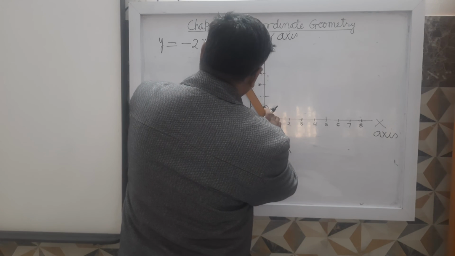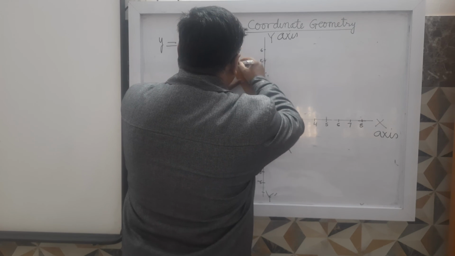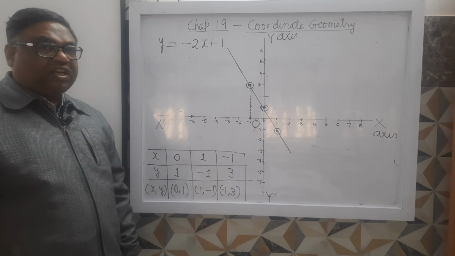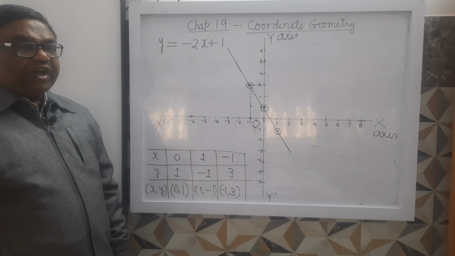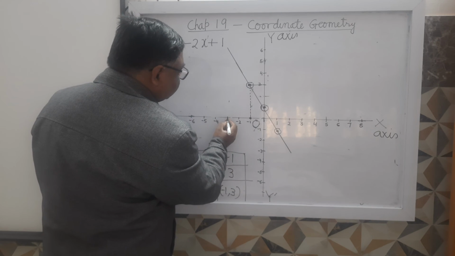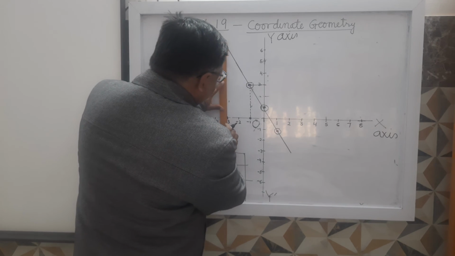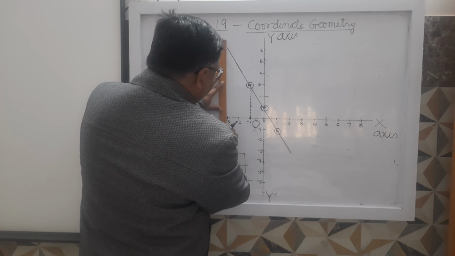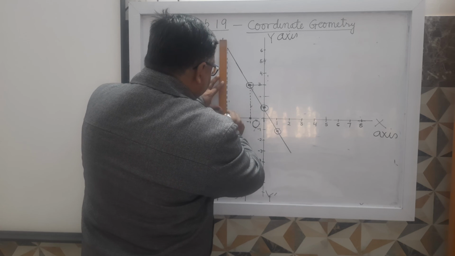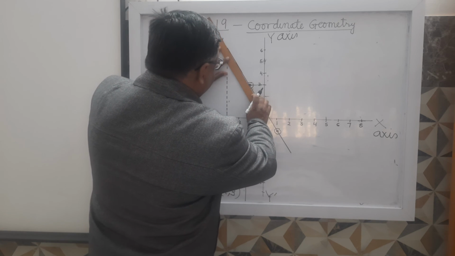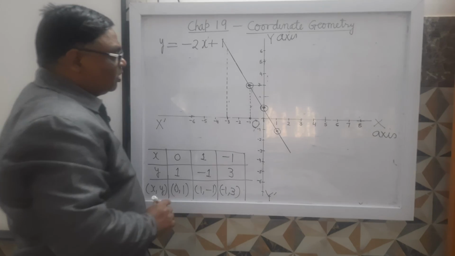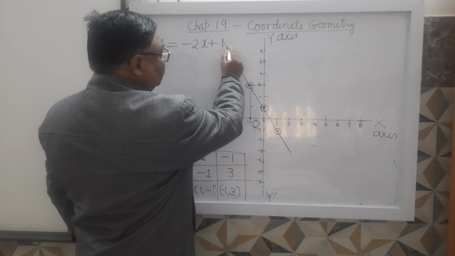Suppose you have to find the value of y when x equals minus 3. Minus 3 is this. You draw a line. On graph paper there will already be lines, and you will do these questions over the graph paper. Is it clear?